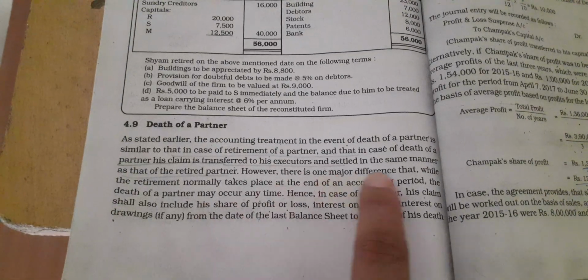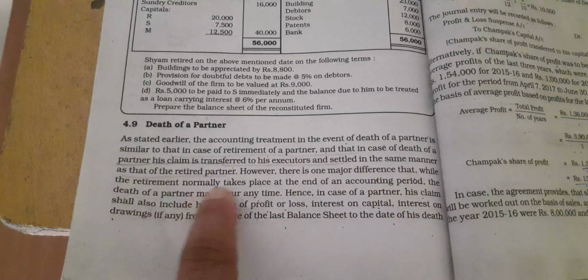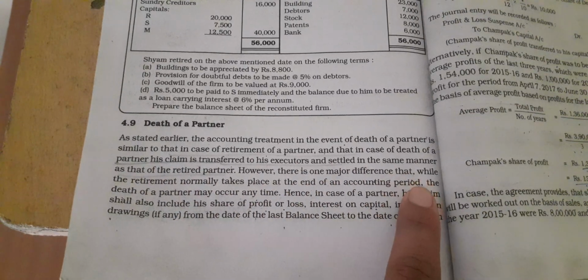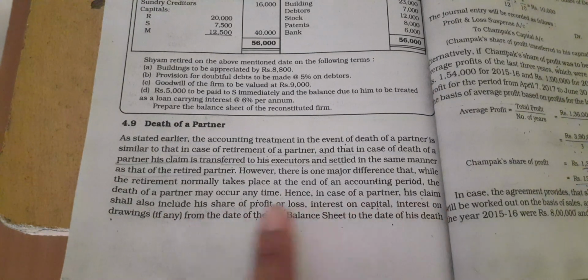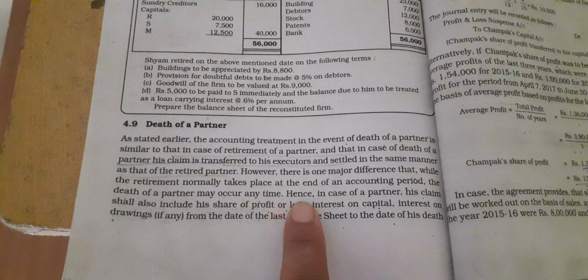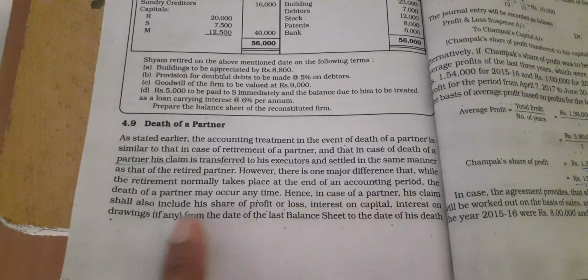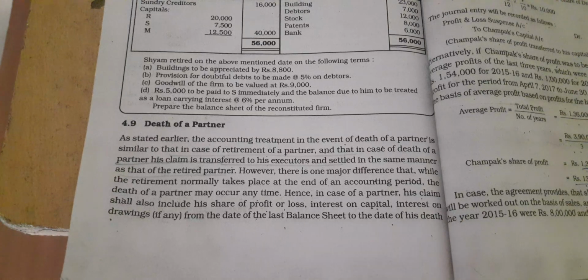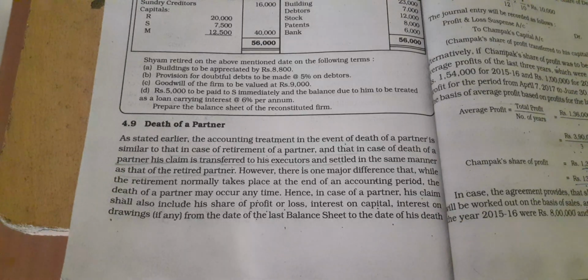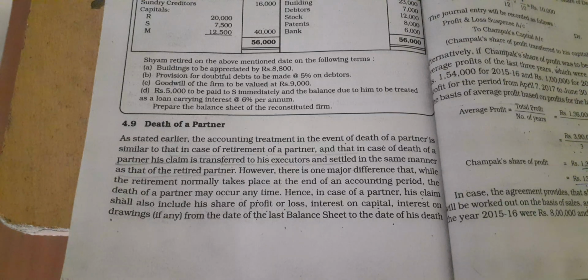There is one major difference: while retirement normally takes place at the end of an accounting period, the death of a partner may occur at any time. In case of death of a partner, his claim shall also include his share of profit or loss, interest on capital, and interest on drawings from the date of the last balance sheet to the date of his death. So children, at the time of death of a partner, the firm prepares an executor's account, because death of a